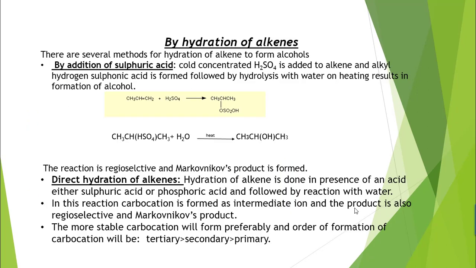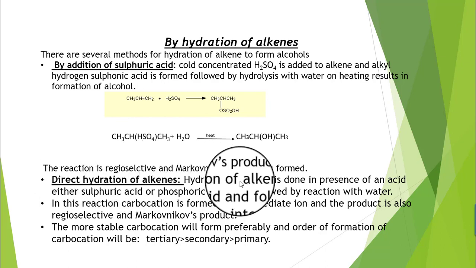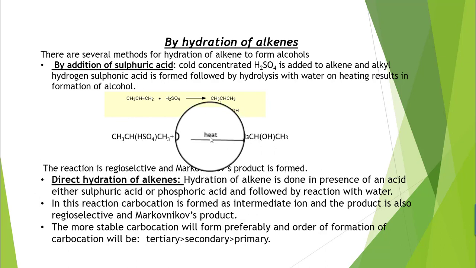The next method for the preparation of alcohol is by hydration of alkene. There are several methods by which hydration of alkene can be done in order to convert them to alcohols. The first method is by addition of sulfuric acid. Here, in alkenes, cold concentrated sulfuric acid is added and we obtain alkyl hydrogen sulfate. On hydrolysis, in the presence of heat, this alkyl hydrogen sulfate gets converted into alcohol. The reaction is regioselective and the Markovnikov product is formed.